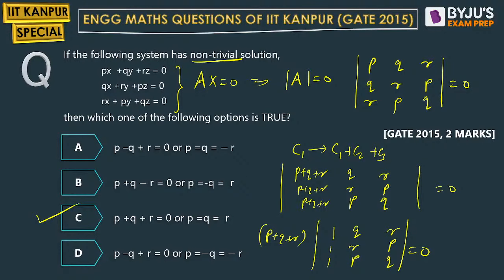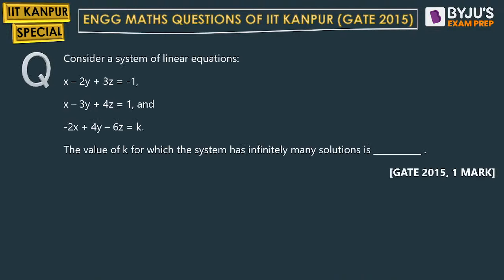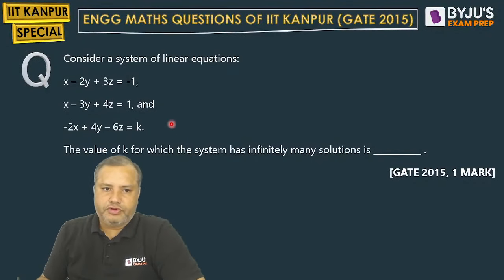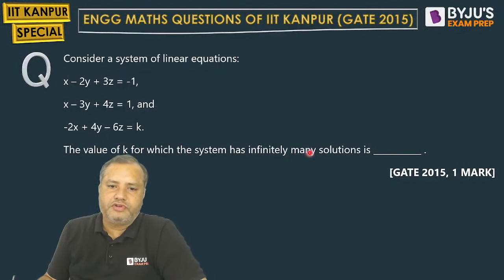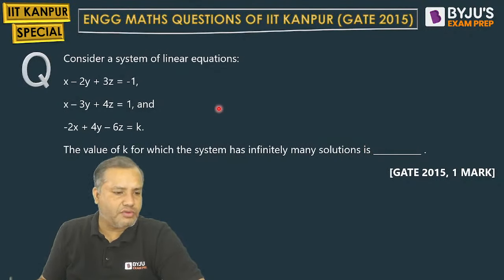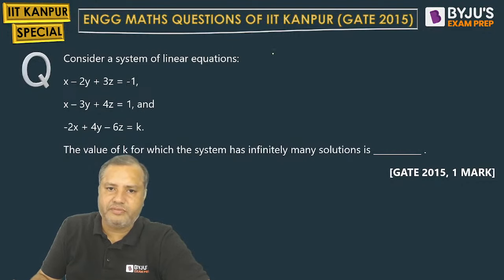Moving to the next. See this question. So students, what we want? We want the value of k for which the system of equation has infinitely many solutions. So what we need to do? We need to first write the augmented matrix, which is nothing but C equal to A colon B. A colon B means A combined with B.